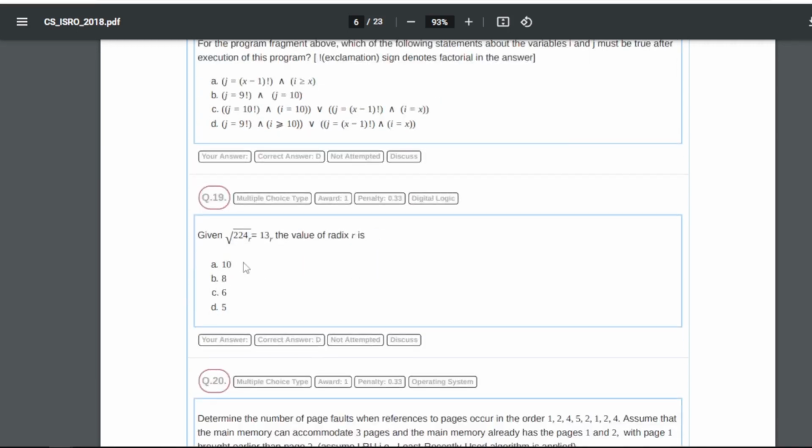19 is, given root 224 in radix r equals 13 in radix r, the value of radix r is what? So for 19 our answer will be D, that is 5.